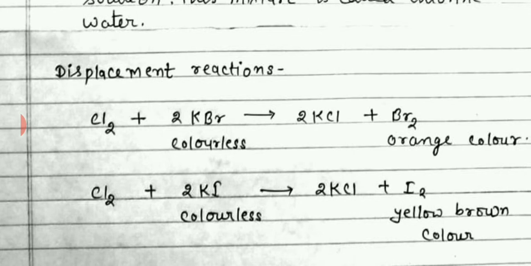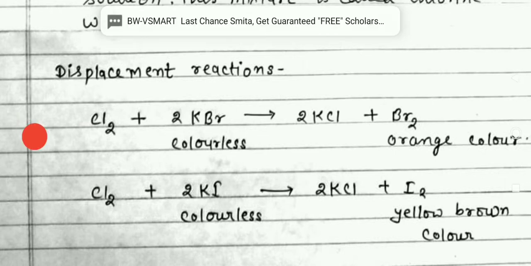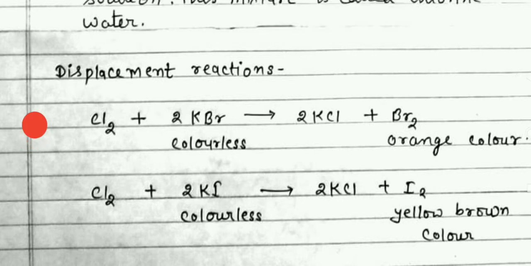Now the second reaction. We know that Cl2 is more reactive than iodine. So Cl2 displaces the less reactive I and forms KCl. And again I2 is released. I2 has a yellow brown color. Again a colorless solution turns into yellow brown color. So you can identify the reaction has been done.